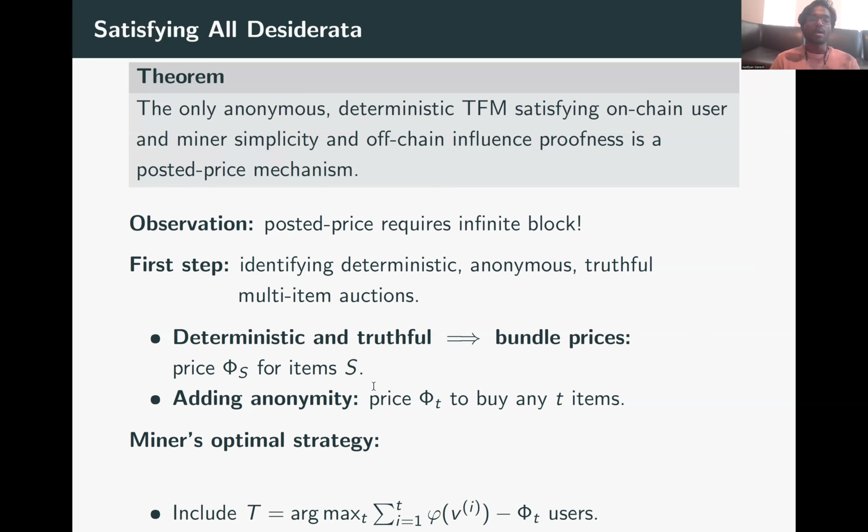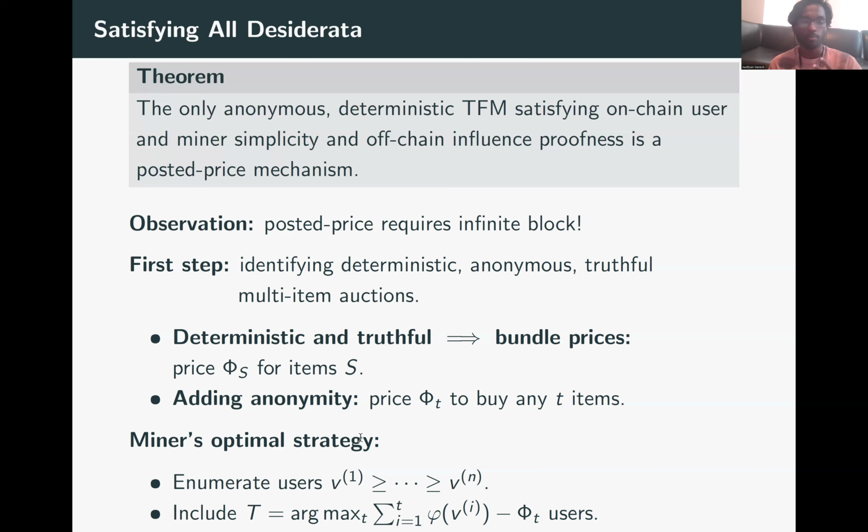So in that sense, the miner's optimal strategy is to enumerate users in decreasing order of values, v1 through vn. We had assumed that the virtual value function is monotone increasing, so this also enumerates users in decreasing order of virtual values. Now the miner says, if I want to allocate one user, that will be the highest virtual valued user. What is the production cost I have to pay, and what is my virtual surplus?